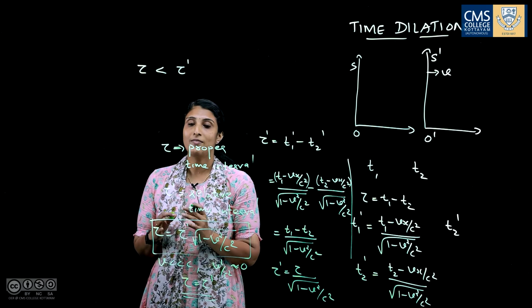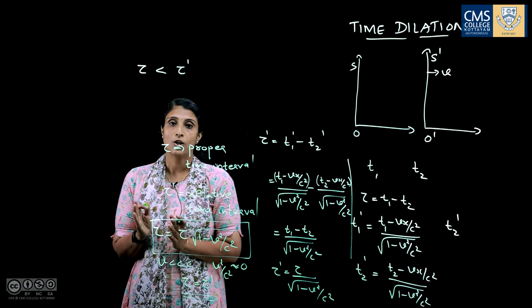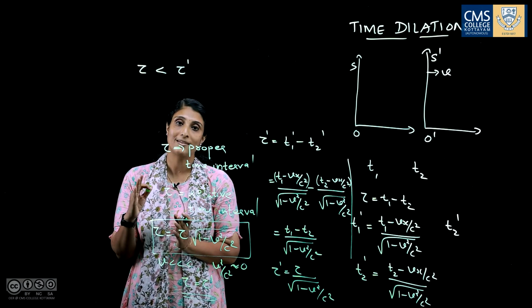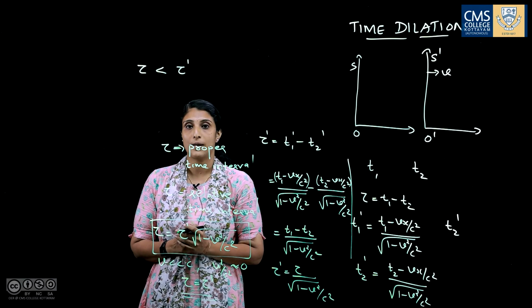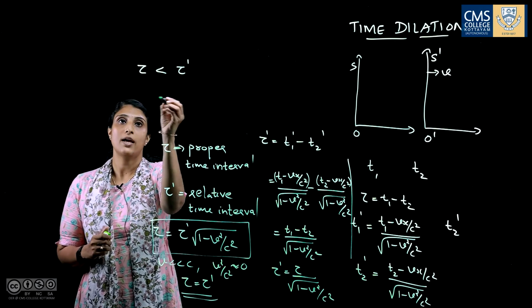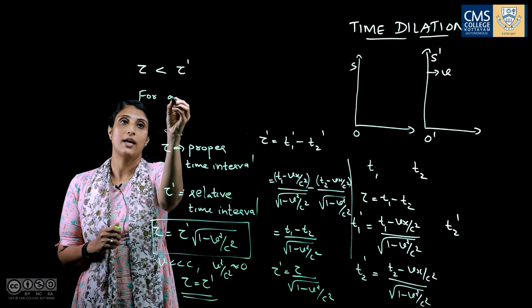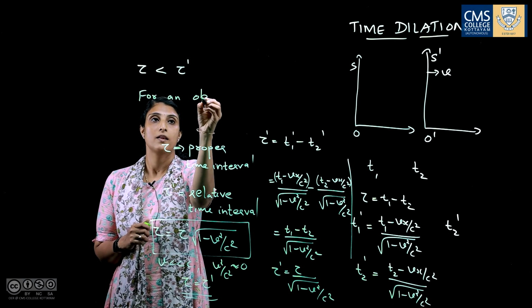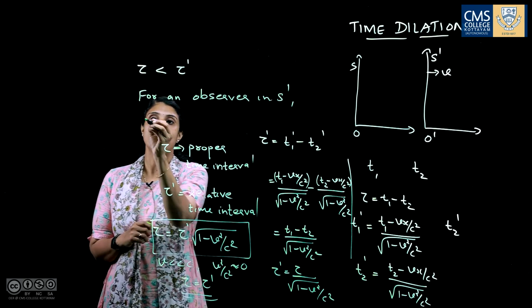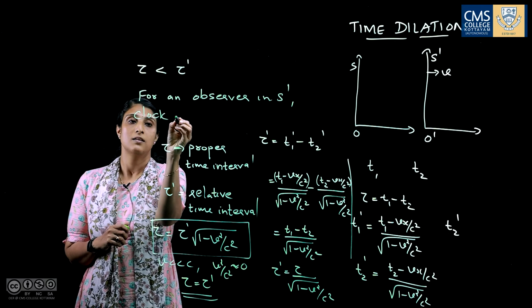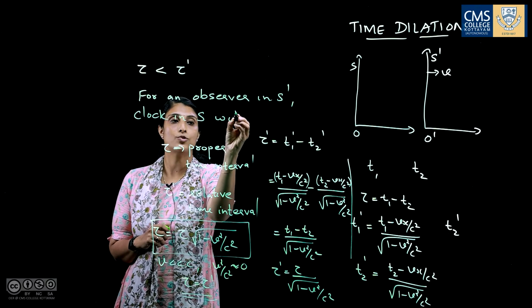The time interval being less means the clock in that frame appears to run slow for an observer in the S dash frame. For an observer in the S dash frame, the clock in S will appear to run slow.